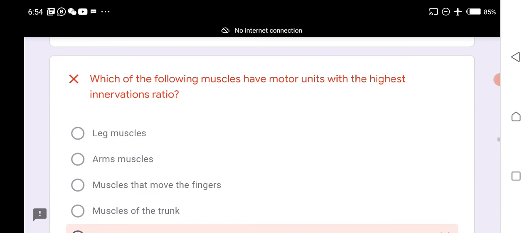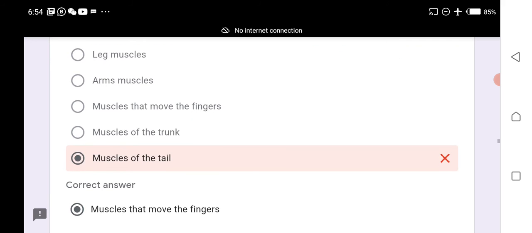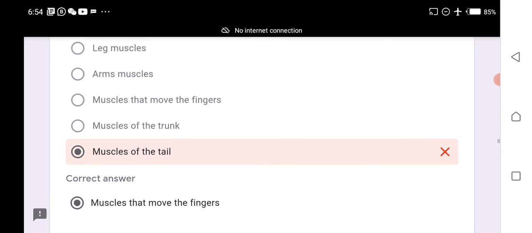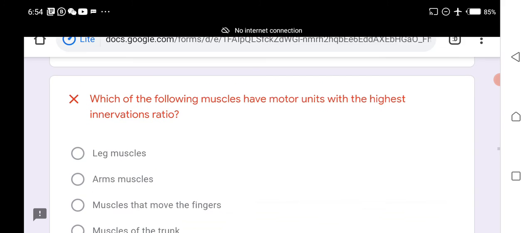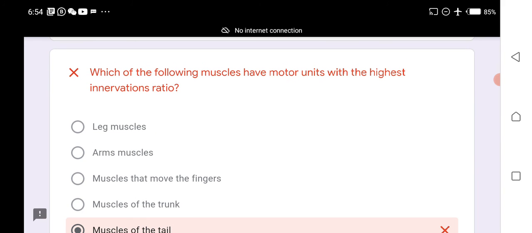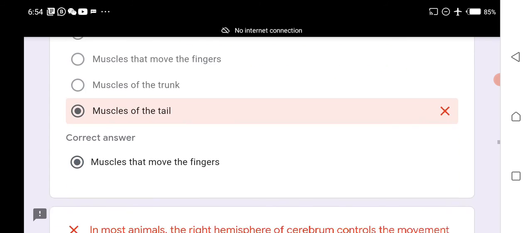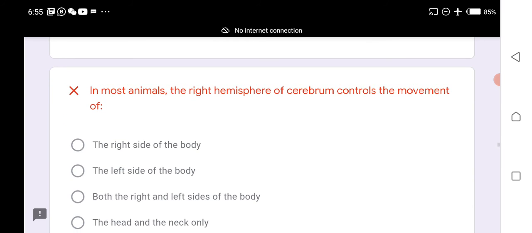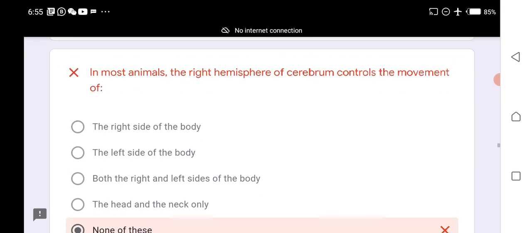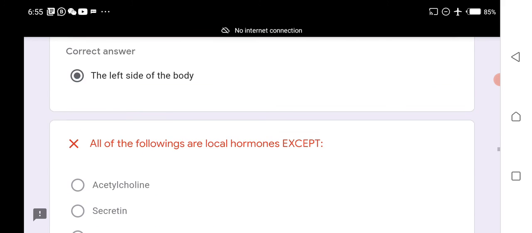Which of the following muscles have motor units with the highest innervation ratio? Muscles that move the fingers have motor units with the highest innervation ratio. In most animals, the right hemisphere of the cerebrum controls the movement of the left side of the body.